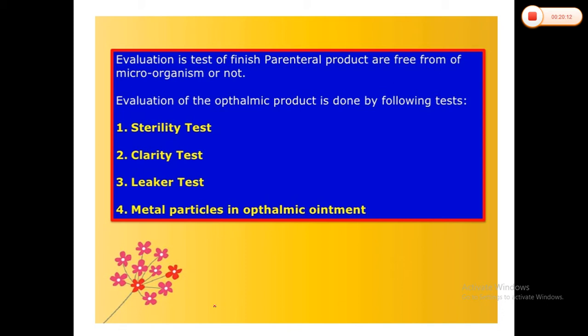If you see these tests, these are the same tests that we have carried out for our parenteral formulations, but as per the USP, the British Pharmacopoeia or the Indian Pharmacopoeia, the guidelines and specifications vary for ophthalmic formulations. So today we'll discuss all those tests, their procedures and their specifications also. First we'll talk about the sterility test.